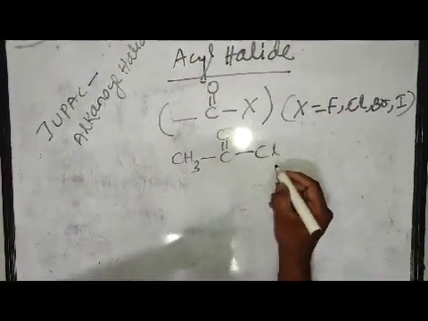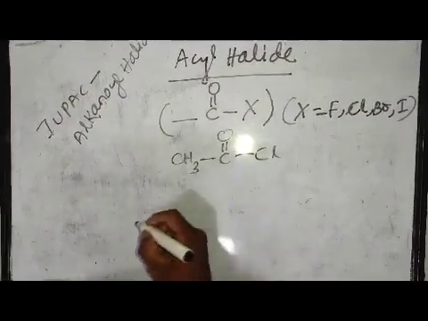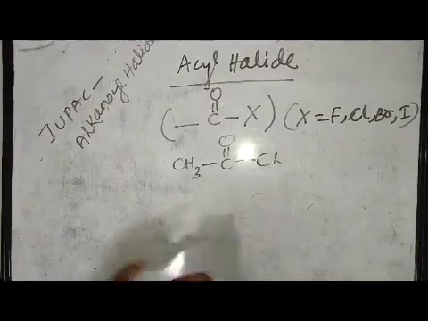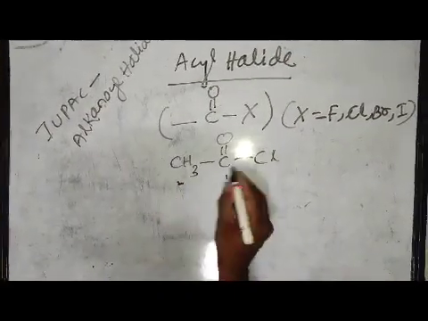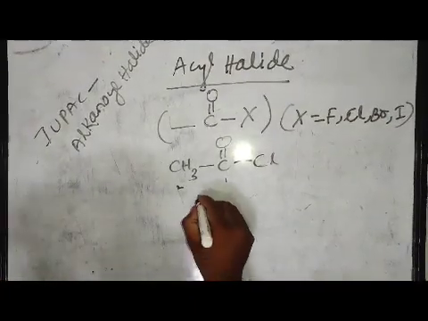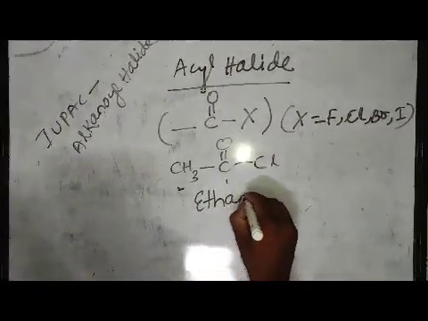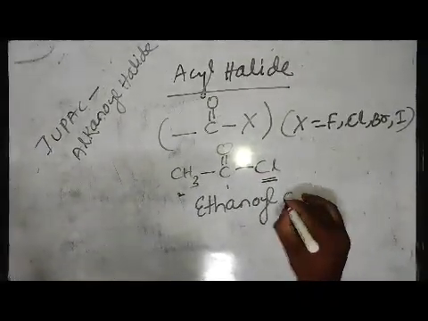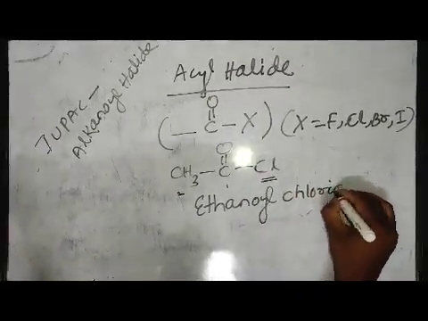In the halide part a chlorine atom is present, and this part is the alkanoyl part. It is 1 carbon atom, 2 carbon atom, so the prefix will be eth. So the name is ethanoyl. In place of halide, a chlorine atom is present, that's why it is chloride.